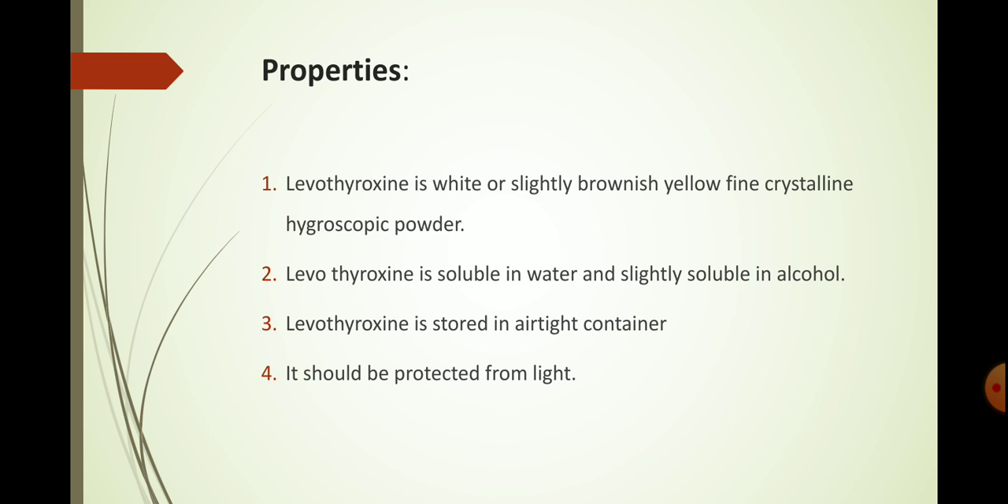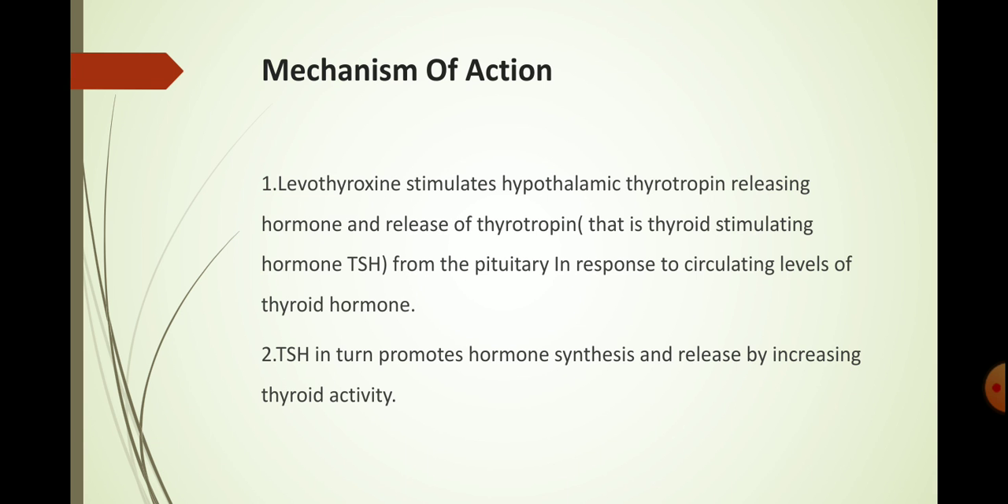Property of Liothyroxine: it is a white or slightly brownish yellow fine crystalline hygroscopic powder. It is soluble in water and slightly soluble in alcohol. It is stored in an airtight container. It should be protected from light. Next, the mechanism of action of Liothyroxine.